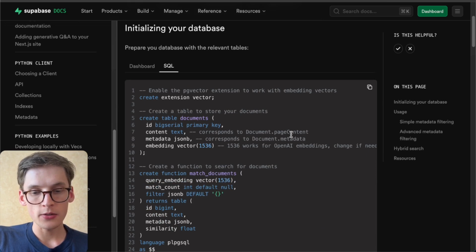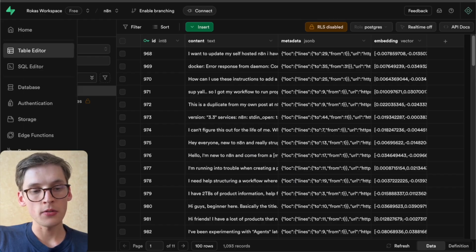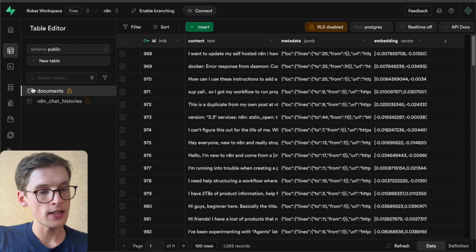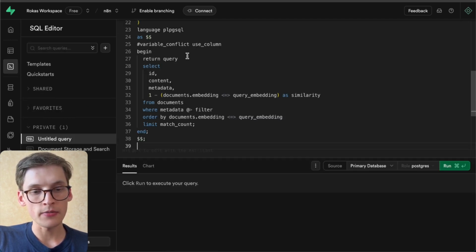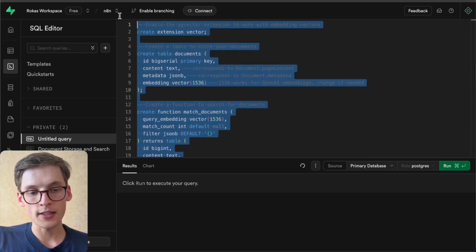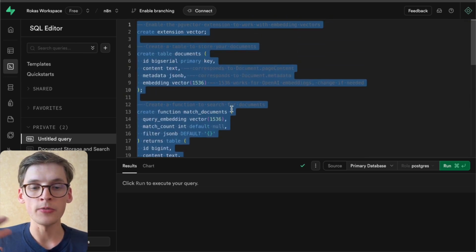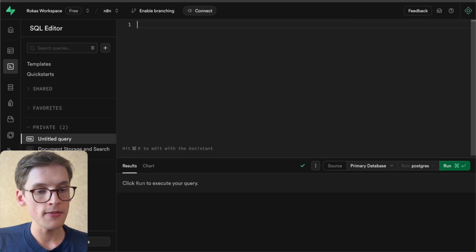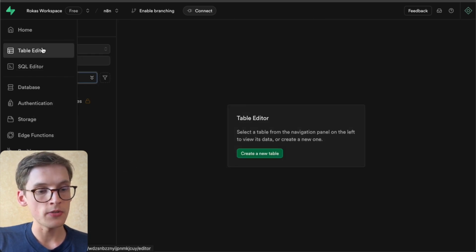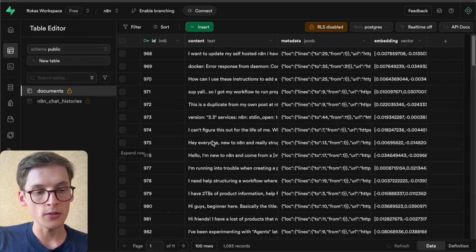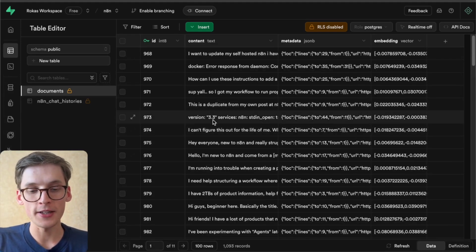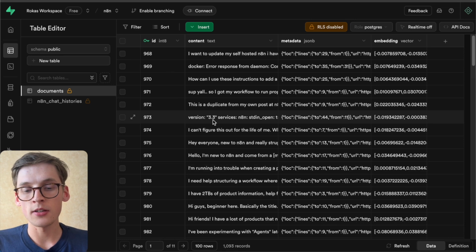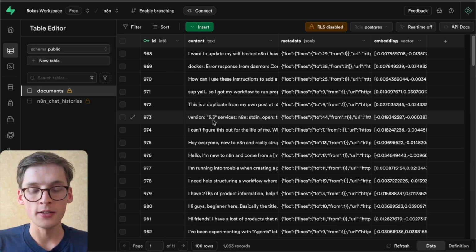When you press that, you can copy paste the SQL command, go back to Supabase, press the SQL editor, and paste it in. So basically, these instructions will generate a table just like I have. After that, when you go to the table editor, you'll have a table called documents, and it will be blank. Of course, it won't have any information like mine does, because you will only insert this information later.